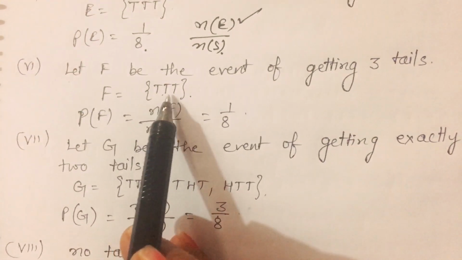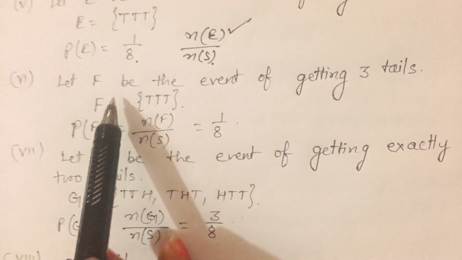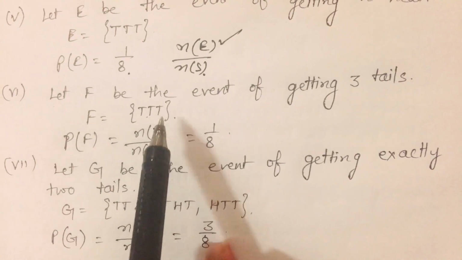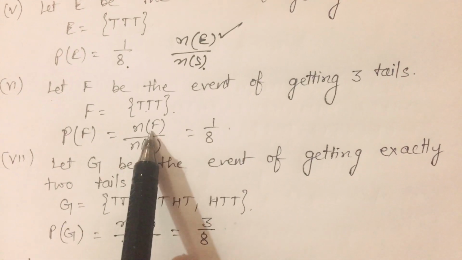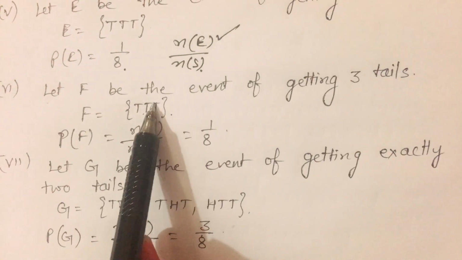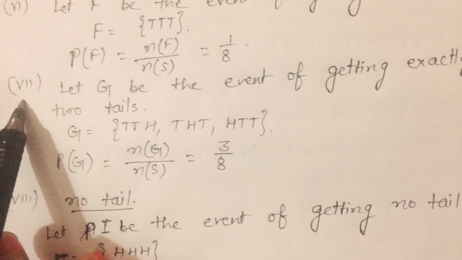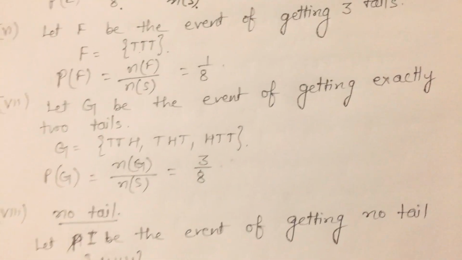Now sixth part, 3 tails. 3 tails means all three should be tails, as the last case. Let F be the event of getting 3 tails, which means F is equal to TTT. Then PF will be NF/NS. NF is 1 and total are 8. Then probability is 1/8.